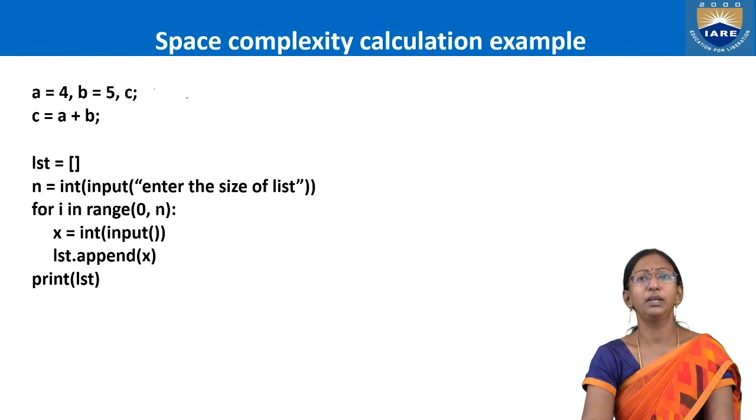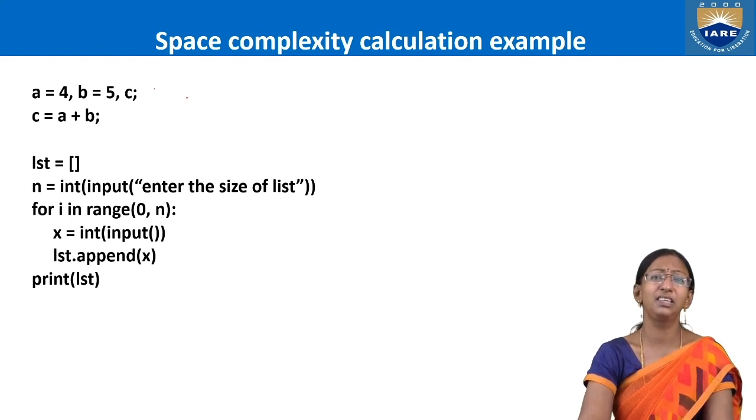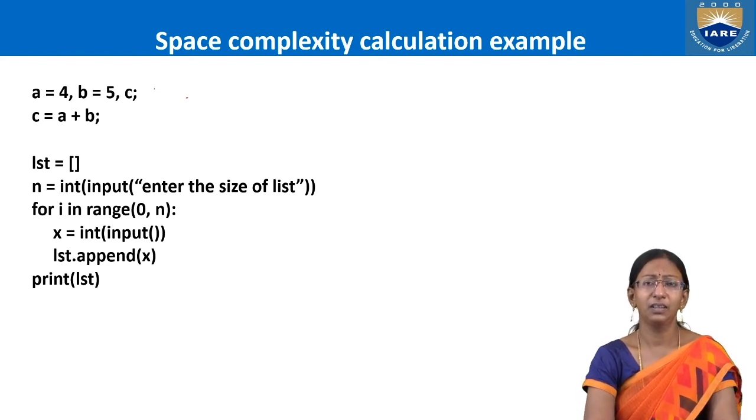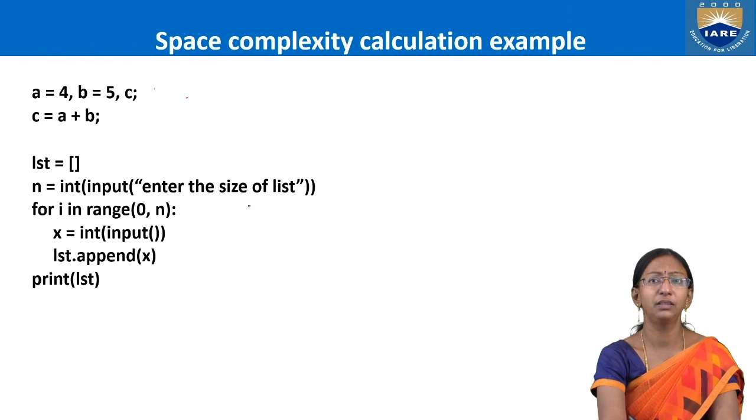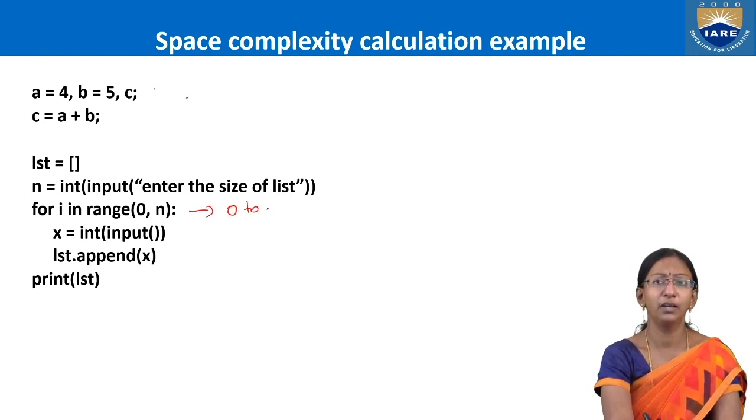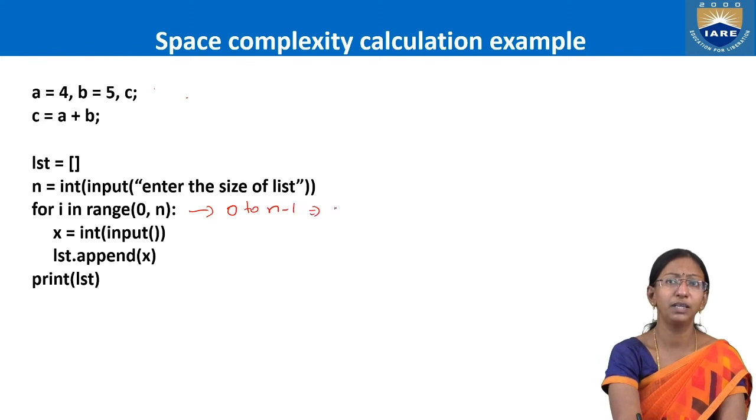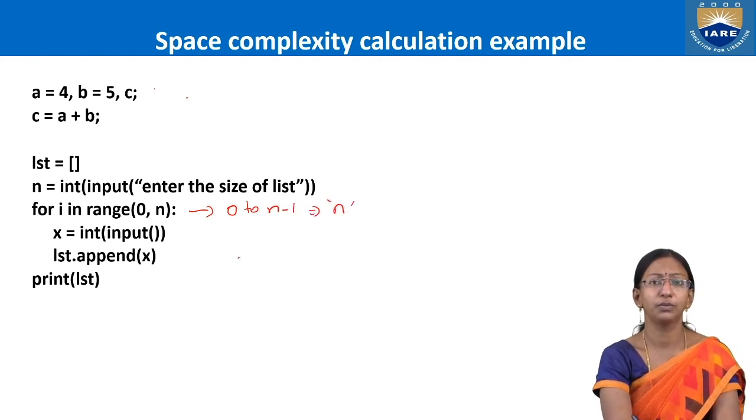Then I'm running a for loop to read the values of our list LST. How many times have I run this loop? Have a look at this range function, 0 to n minus 1. That means n number of times.